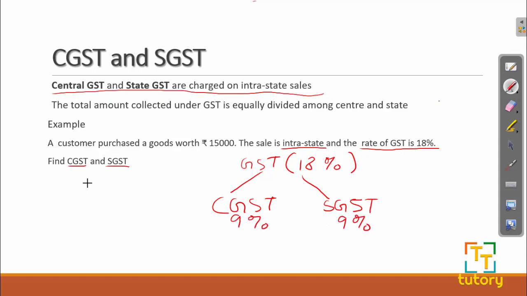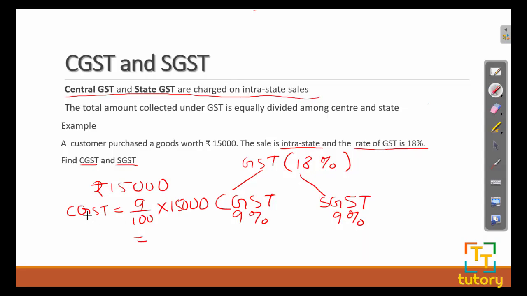My total amount is rupees 15,000. So my CGST will be 9% of 15,000, which is equal to rupees 1350.